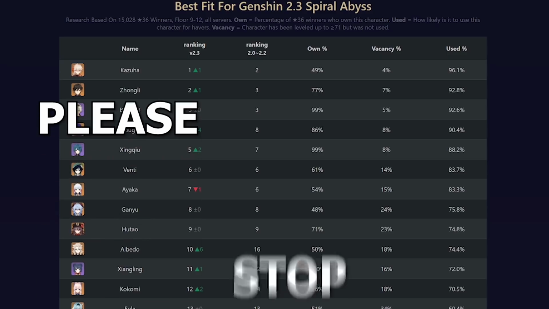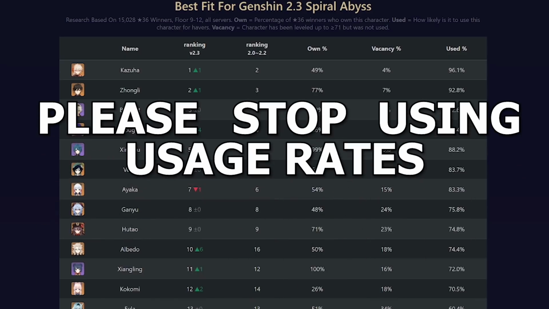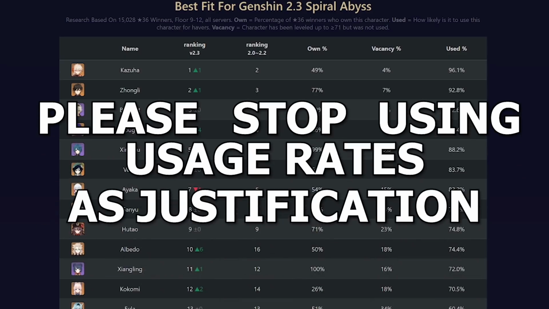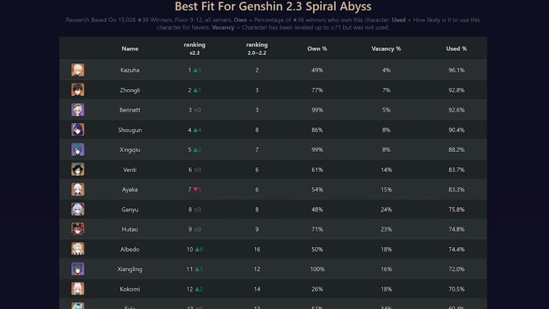And so please stop using usage rate as any kind of justification for a character. A high usage rate character is not automatically good. On the other hand, a low usage rate character is not automatically bad. And this is even more important because the website is now broken due to the lack of an API, which just means that it's fundamentally flawed on so many levels now.